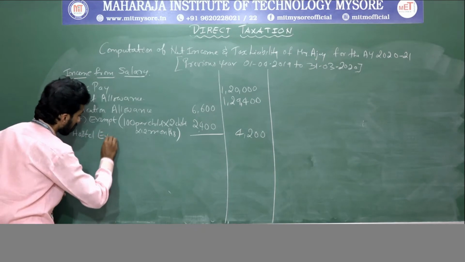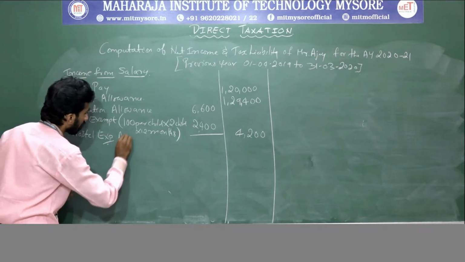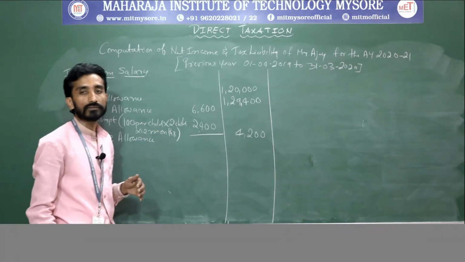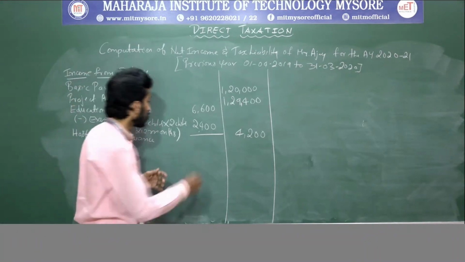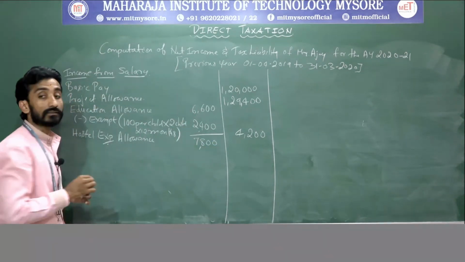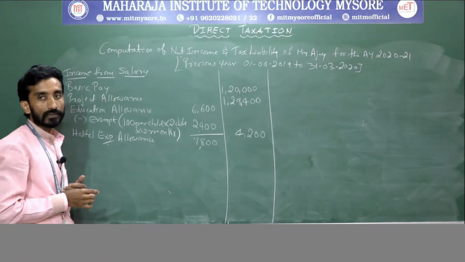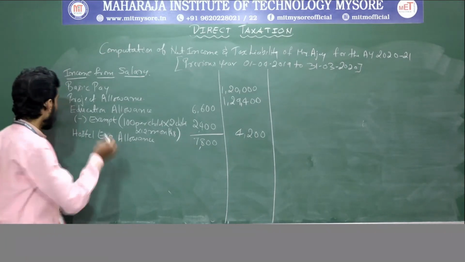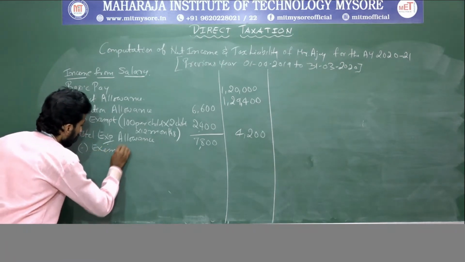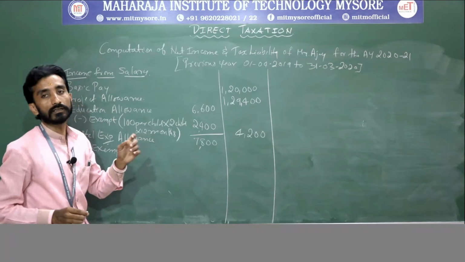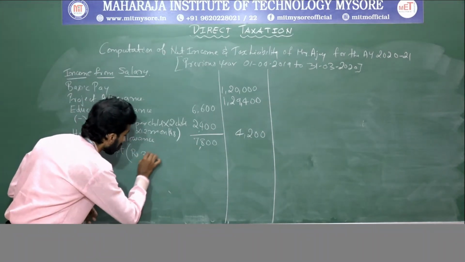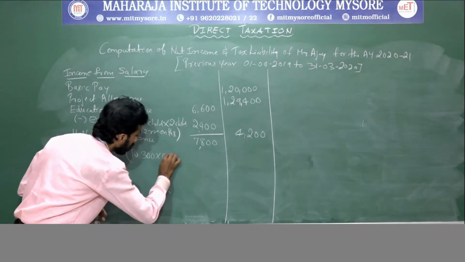Hostel expenditure allowance. So what is the amount they have received here with respect to hostel expenditure? 7,800 they have received. That is 650 per month they have received in the information they have provided. For this, minus exempt. So what is the exemption given here? 300 per month. That is rupees 300 into 12 months.